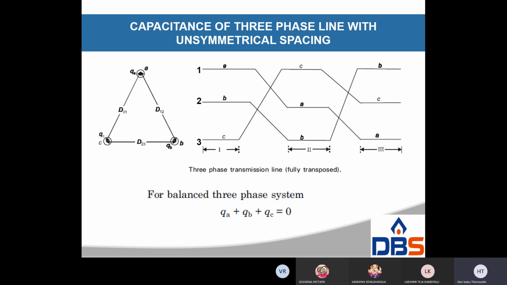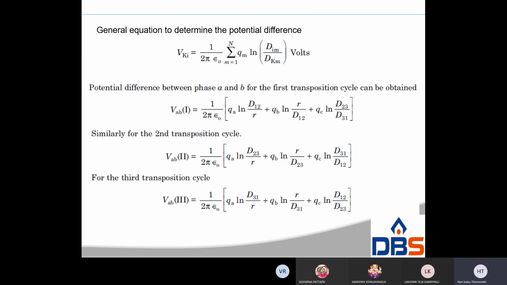So for that, VA is equal to the integral from small r to infinity of QA by 2 pi epsilon naught x dx plus QB by 2 pi epsilon naught x dx plus QC by 2 pi epsilon naught x dx. The common factor is 1 by 2 pi epsilon naught, QA into ln infinity by r plus QB into ln infinity by D12 plus QC ln infinity by D31.